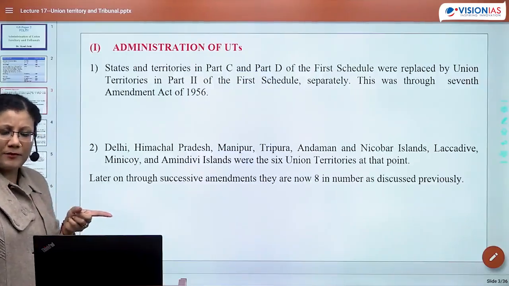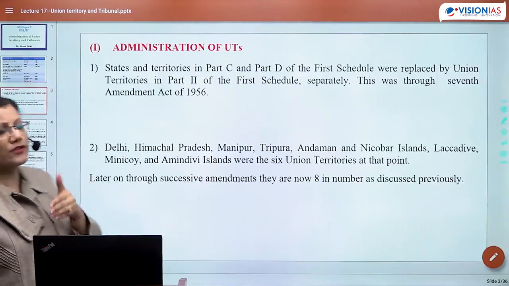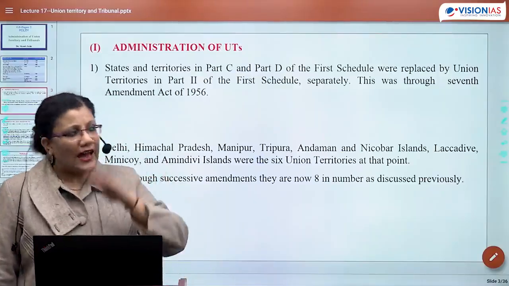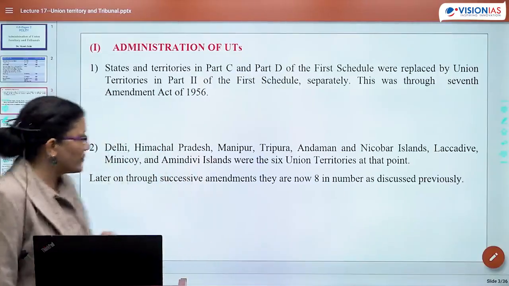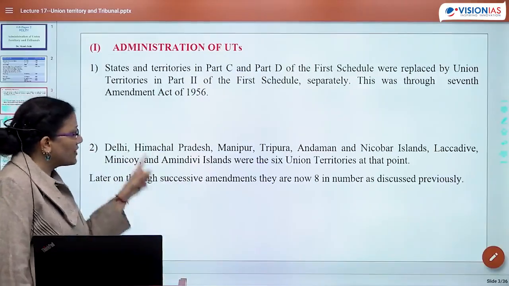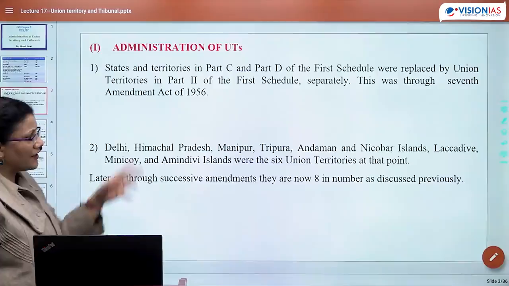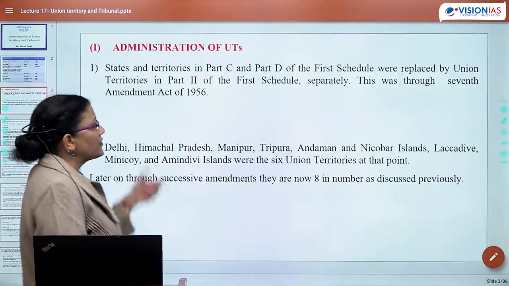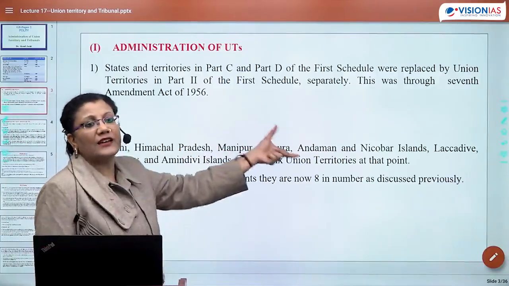When did the 7th Constitutional Amendment Act happen? After there was a huge amount of controversy regarding state reorganization, as I told you, and therein the state reorganization also happened. Delhi, Himachal Pradesh, Manipur, Tripura, Andaman Nicobar, and Lakshadweep, Minicoy, Amindivi Islands were the 6 UTs at that point.